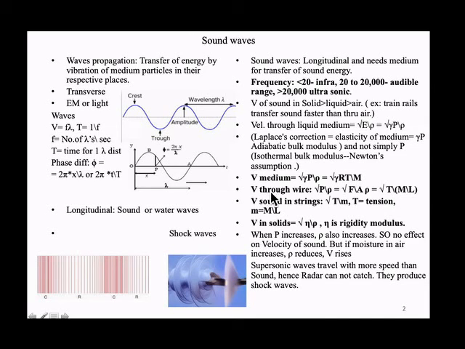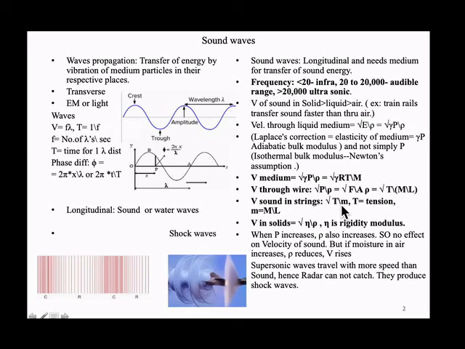Suppose I want the velocity of sound through a wire. It is the same P by rho. I put A on both sides: PA by A rho. That means force by A rho. Force is nothing but the spring tension. If I hang the spring with mg weight, force is mg, divided by A rho. Rho is kg per meter cubed, A is meter square, so this becomes kg per meter, that means mass per unit length. So force by mass per unit length, under root, gives the velocity through a wire.